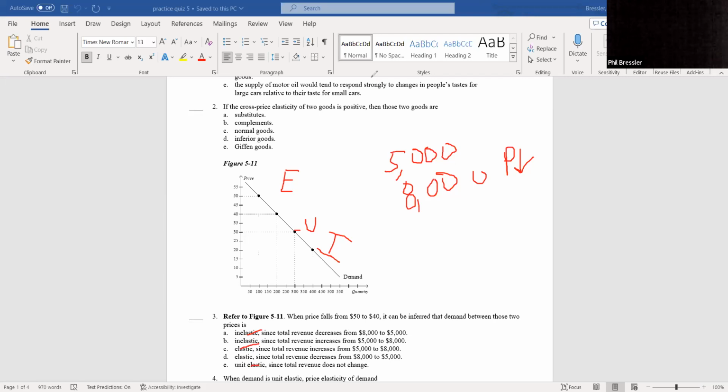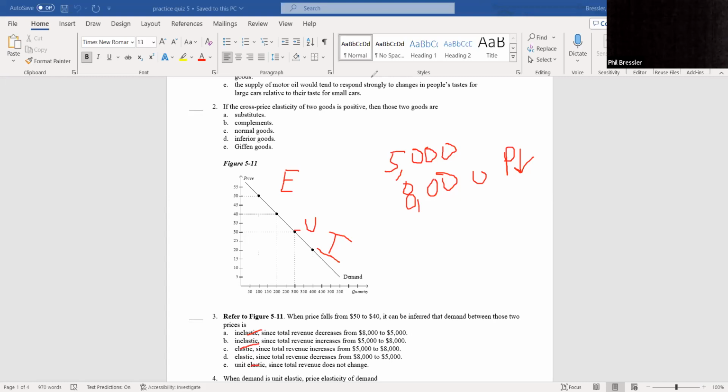Now, looking at this, be able to do the same thing for an inelastic good. Look at 20 and 10.